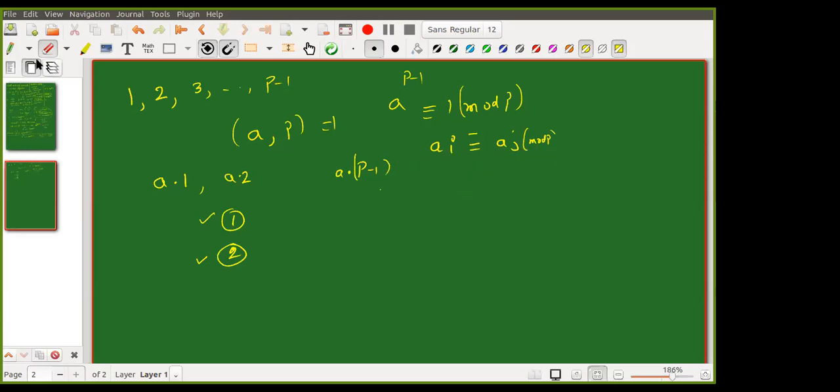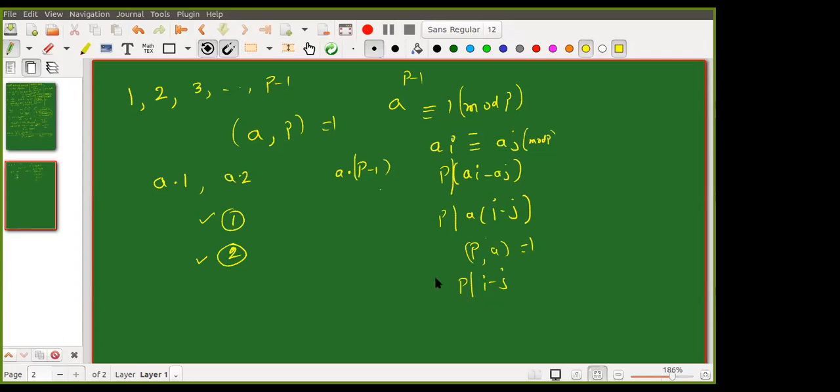If this is happening, then by definition P divides a_i minus a_j, that means P divides a times (i minus j). What next? P does not divide a, or the GCD of P and a is 1, then P divides i minus j. How? Because it is a prime, sir.